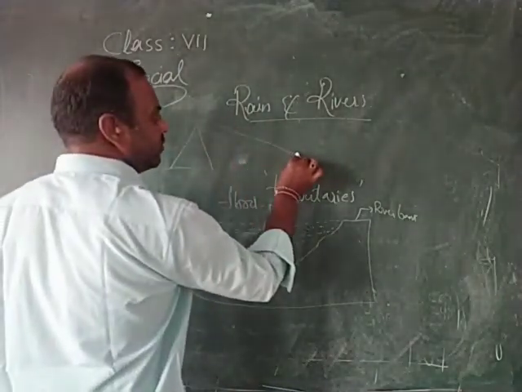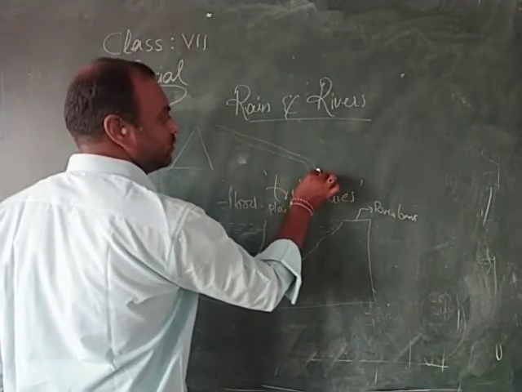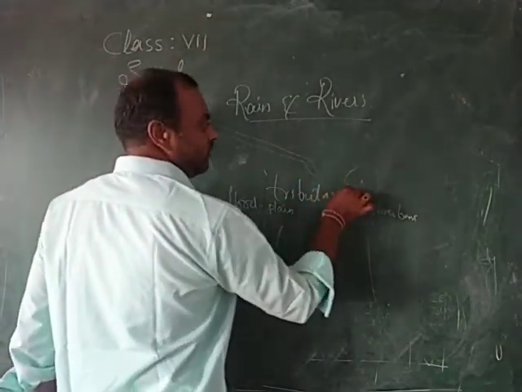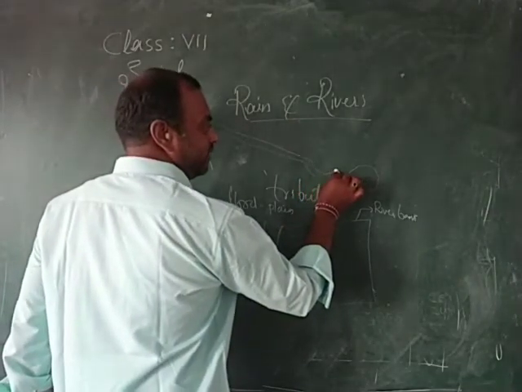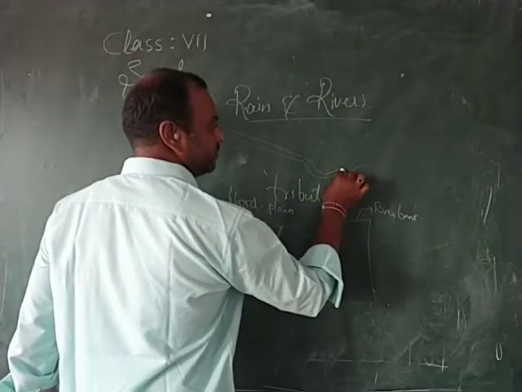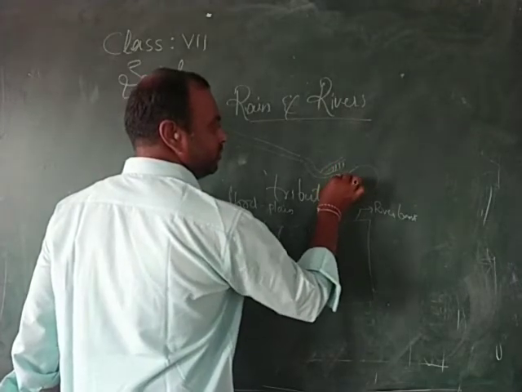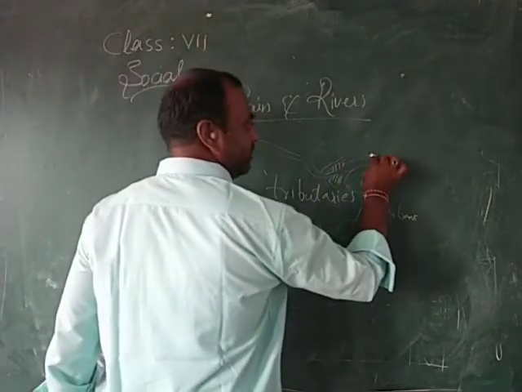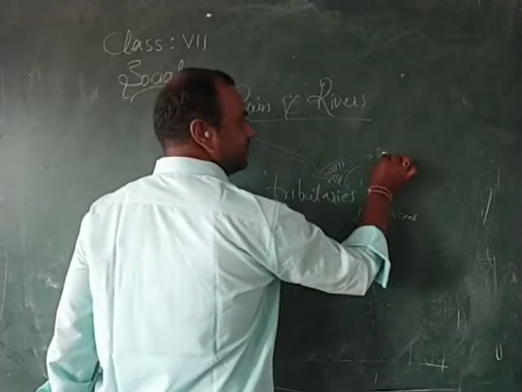Let us imagine this as a course of the river. This as a course, this as a course. Now, after this is the sea. Once it comes to this position, it keeps on cutting into channels. So this is the landmass which I am talking about. The triangle shaped land which got formed at the mouth of the sea where the river joins into the sea is called a delta.